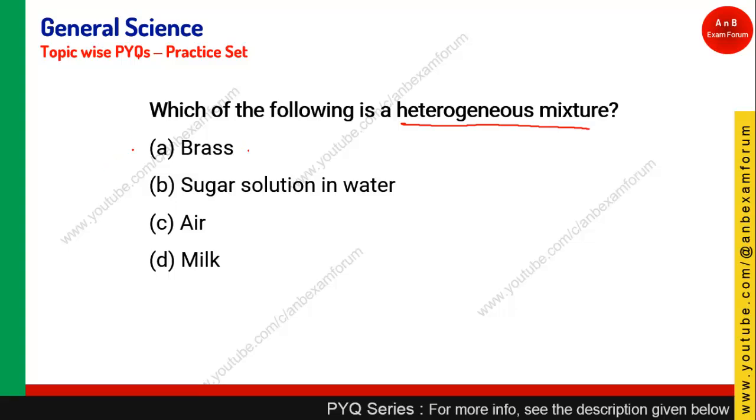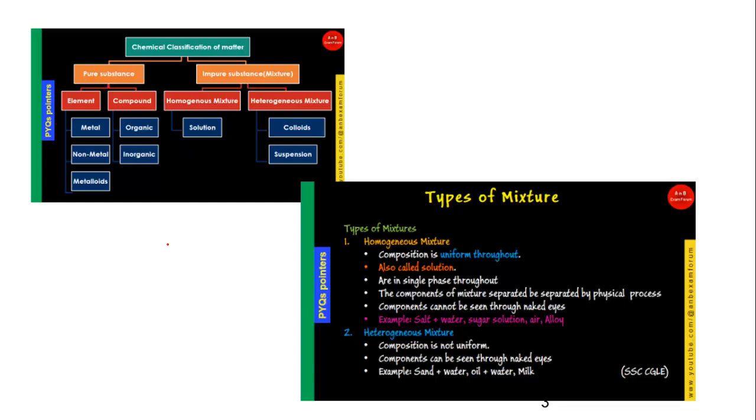Brass is basically a homogeneous mixture, so this is incorrect. Sugar solution in water is going to be uniformly spread in the water, so again it is going to be a homogeneous solution. Air is a mixture of various gases, basically a homogeneous mixture. Finally, you are left with milk. Milk is a heterogeneous mixture. Although it appears to be very homogeneous, milk is a special type of heterogeneous mixture, also known as an emulsion. So option D is the right answer.